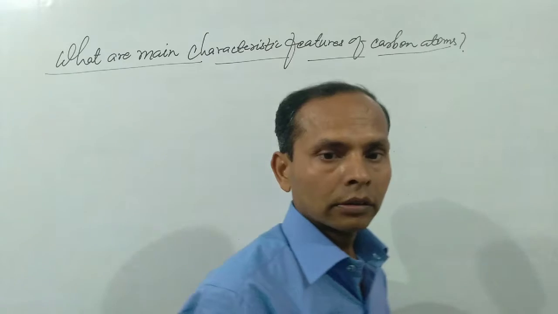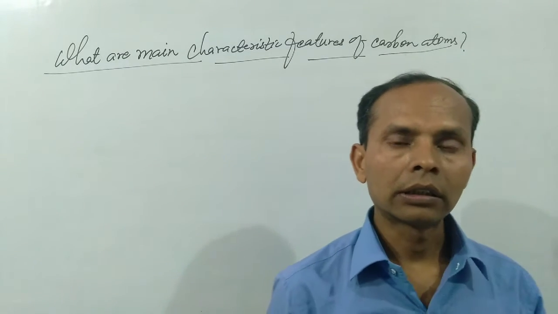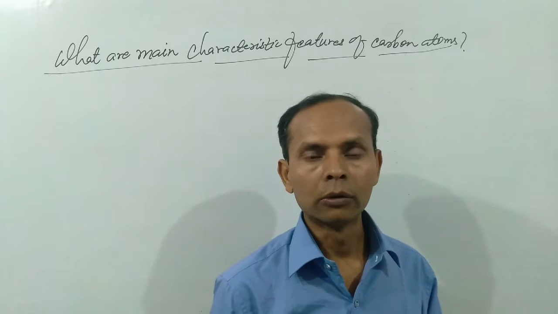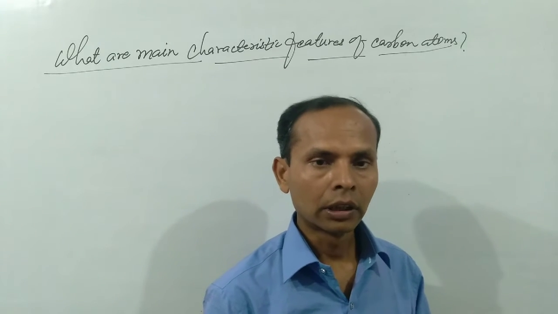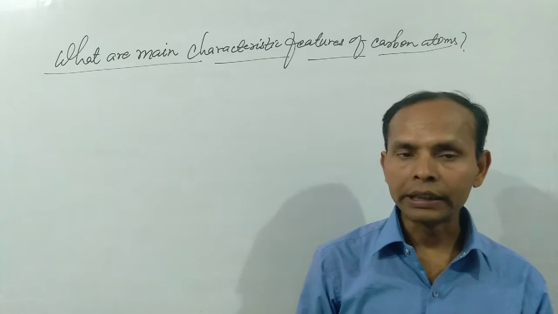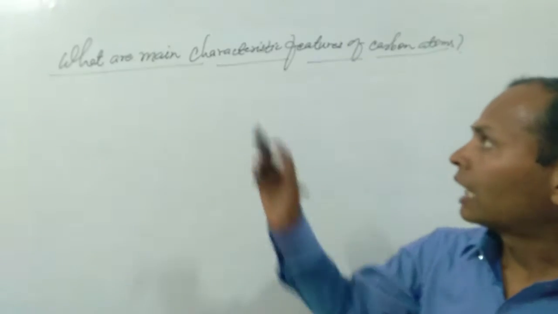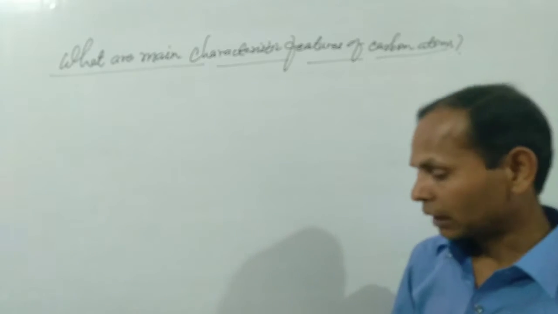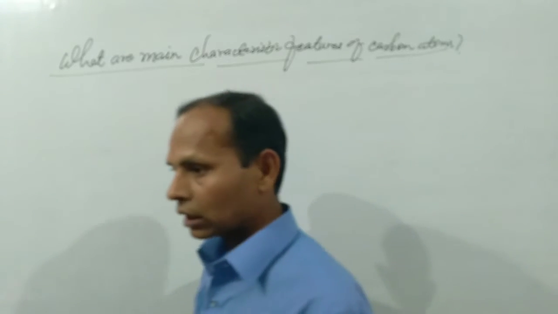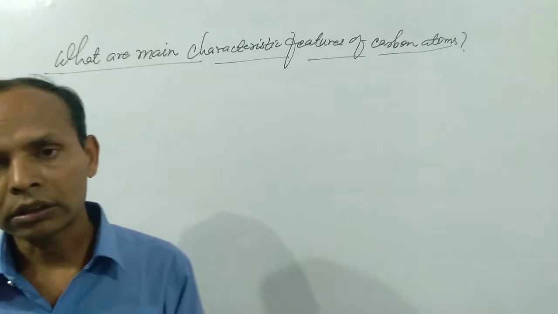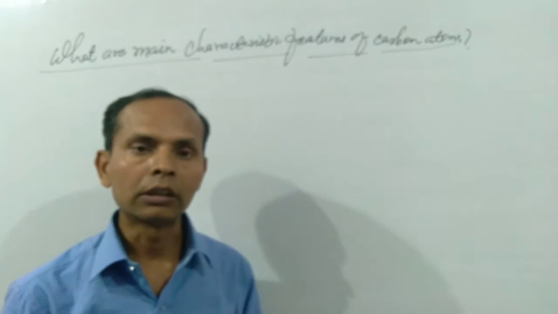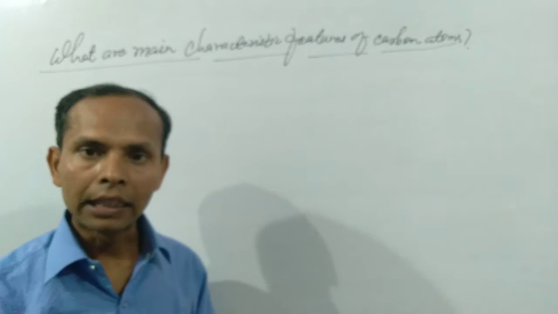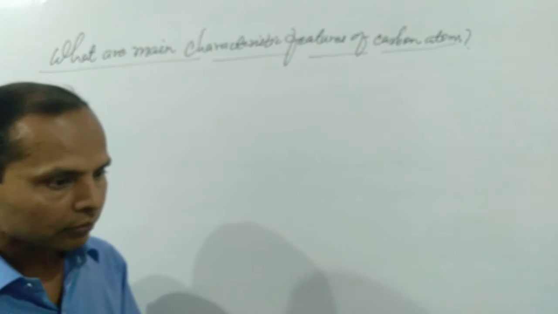Good morning. We have to discuss the property of carbon atom that helps it to form a large number of organic compounds. So the topic of the day is: what are the main characteristic features of carbon atoms? It means carbon is such an element which possesses some main features. On the basis of these features, carbon atom forms a large number of compounds.